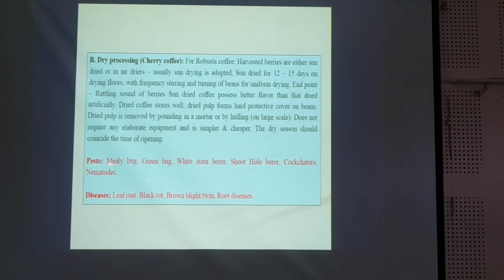And some important pests in this crop are mealybug, green bug, white stem borer, shoot hole borer, and chocators, nematodes. And diseases: leaf rust, black rot, brown blight, twig and root disease are found in this crop.